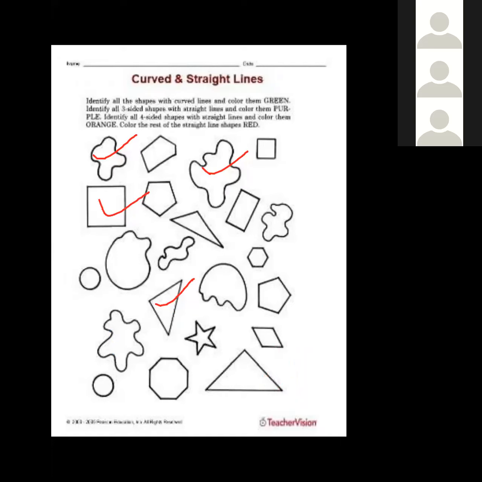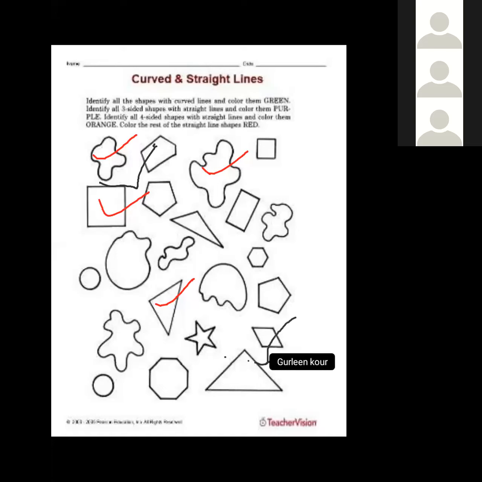Now, Gurleen, you please tick mark the ones which are having straight lines. The objects which are having straight lines. Please do the needful. Yes, dear. You can write on the screen. I have given you permission. Yes. Straight lines. There are few objects at the bottom.